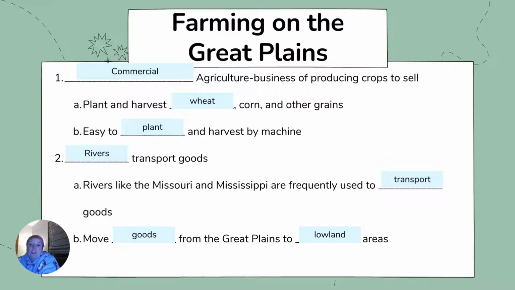sell. The other thing that's kind of unique about this area is that we use the rivers, such as the Missouri and the Mississippi, to transport goods from the Great Plains to the lowland areas. Another thing that we will do is take grain from the Canadian plains and move it by rail, by train, to the Atlantic Ocean, and by ship to the Great Lakes and the St.